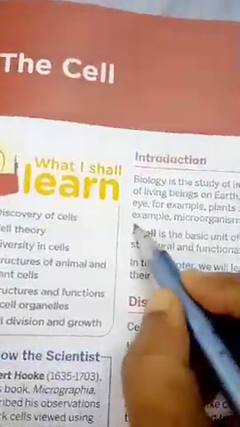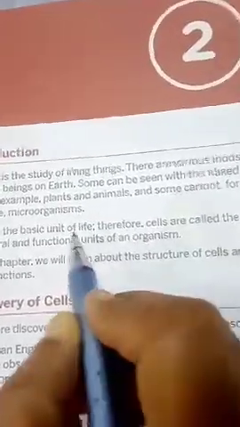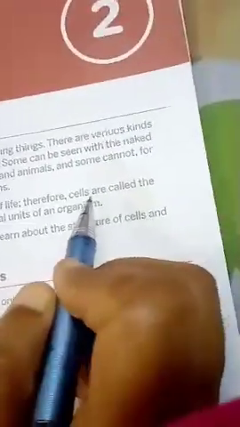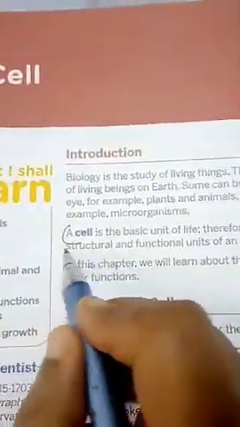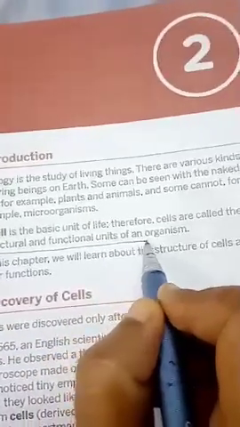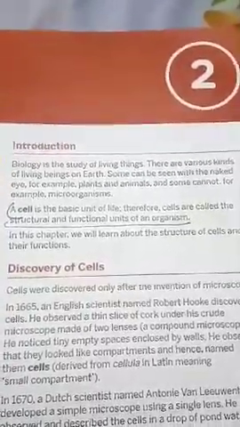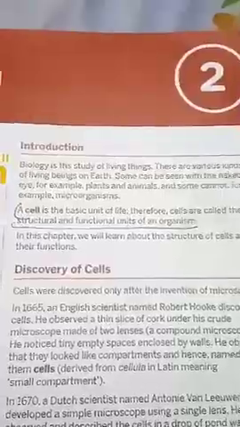You can see in your book, a cell is the basic unit of life. So the definition of a cell is the structural and functional unit of an organism. It means whatever characteristic features and functions are carried out in our body are ultimately done in the individual cell.